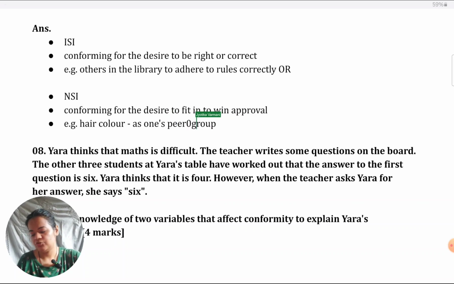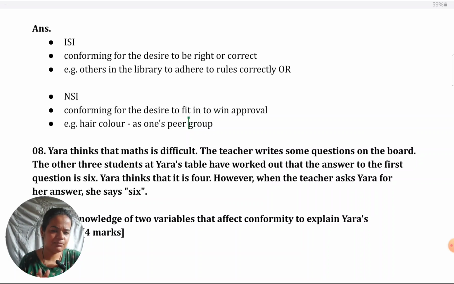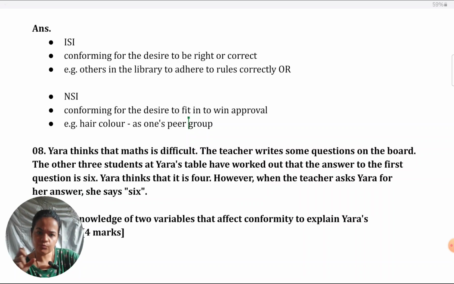Okay, so I think this is a very straightforward question. Also, for one of the UK A levels videos, which I've just uploaded most recently, you can check on my channel, there's this full 16 marker with the situation, which is based on explanations for conformity, which I have covered entirely in that video. So, if you want to know more about this topic, you can visit that video. The UK videos which are there are equally useful to you as an Oxford International student, except for very rare topics which are not there in your syllabus. So you can always watch those videos also on my channel. They'll really help you to prepare for the exam.